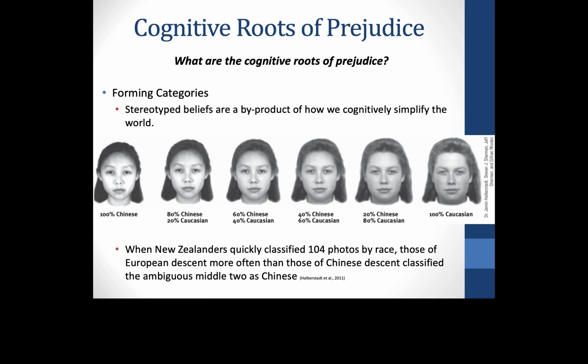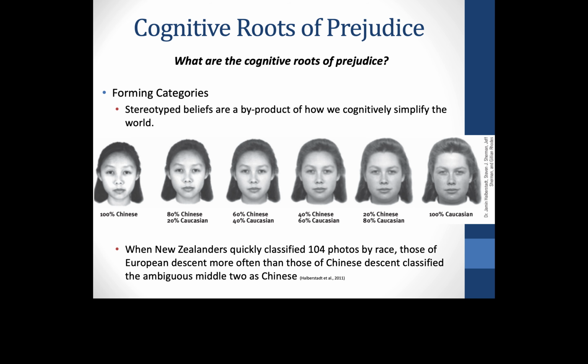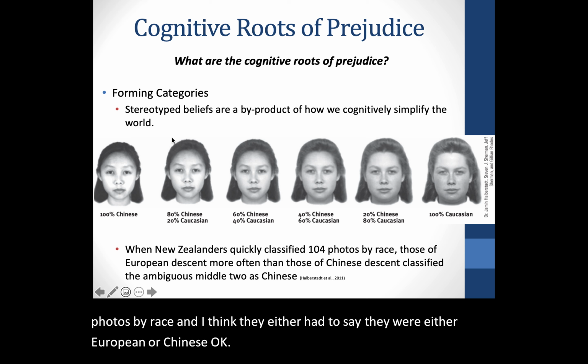Now, this can apply to race, and it does, right? In one study, New Zealanders had to quickly classify a bunch of photos by race. I think they had to say whether the faces were either European or Chinese, okay? They gave them a blend of faces: a Chinese person, a Caucasian person, and then computer-generated blends in different proportions.